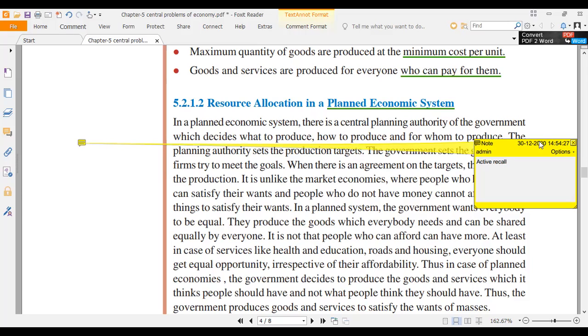What is active recall? You have studied something today. For example, in the last class, you studied about resources, types of economy, which is capitalist economy, socialist economy, developed economy, developing economy, difference between growth and development. You have studied all this. Today, that is the next day, and after that, you should leave a gap and you should try to recall. Recall means revise.